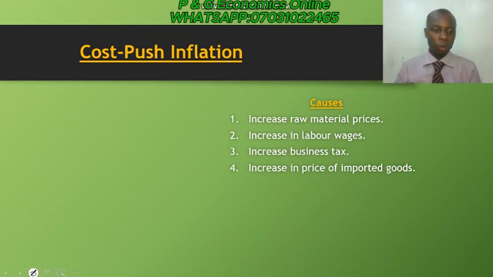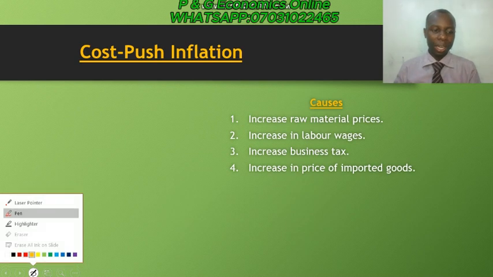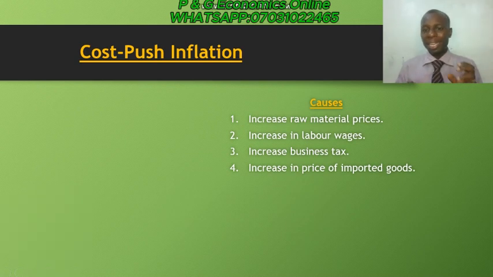One of the causes of cost push inflation, as highlighted on the board here, is an increase in raw materials prices. The price of raw materials has gone up, so they have no other option than to charge more. Then an increase in labor wages, that is, the wages they are paying labor has increased, like I've mentioned. Then an increase in business tax, which is the tax that the producer pays to the government. This also has an increase in value, so that could also lead to that.